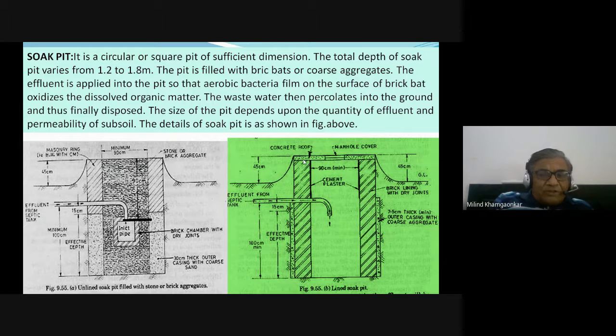And at the top this soak pit is covered with a concrete slab or concrete roof, which has a manhole cover at the top, so that if it needs to be cleaned regularly, for that purpose the manhole is provided.